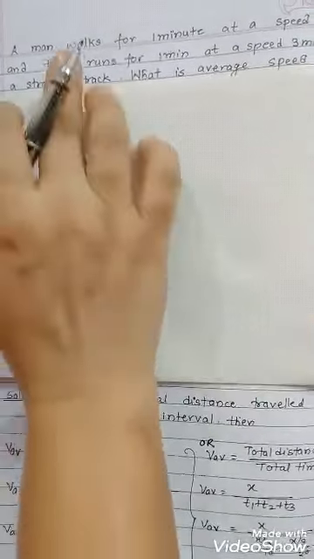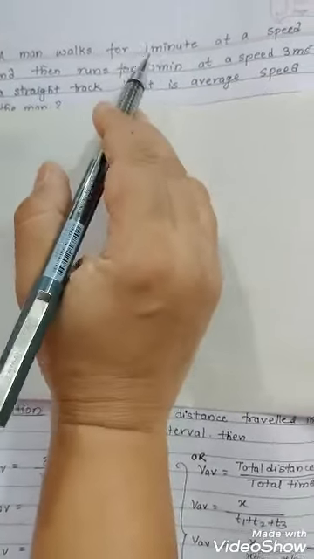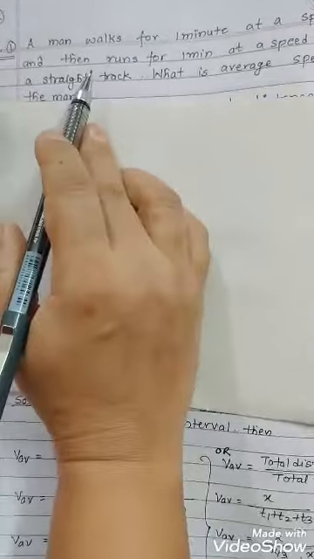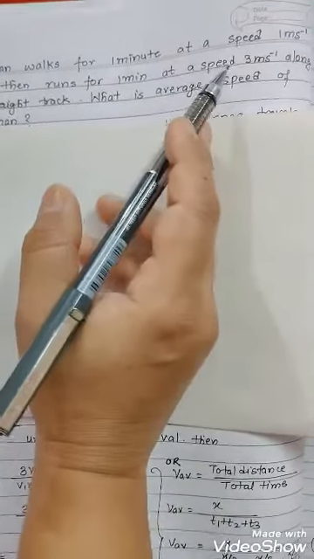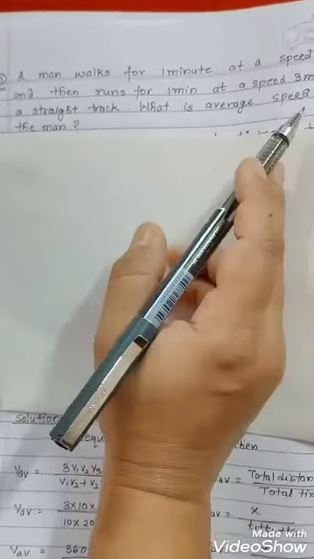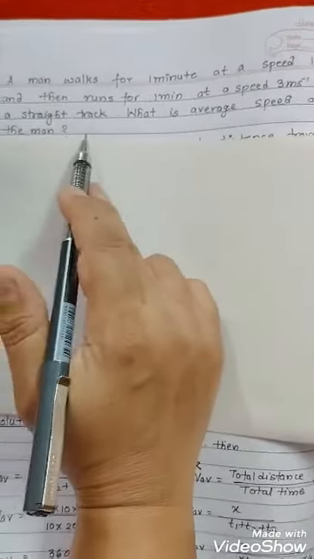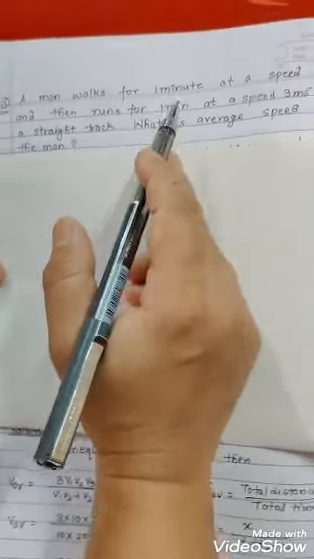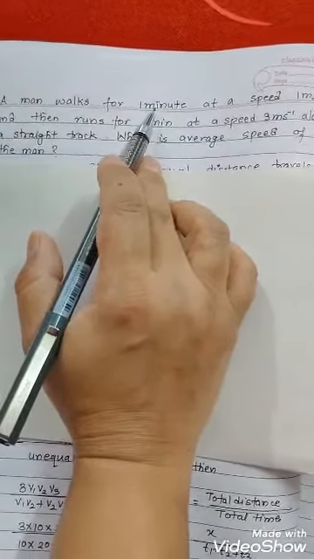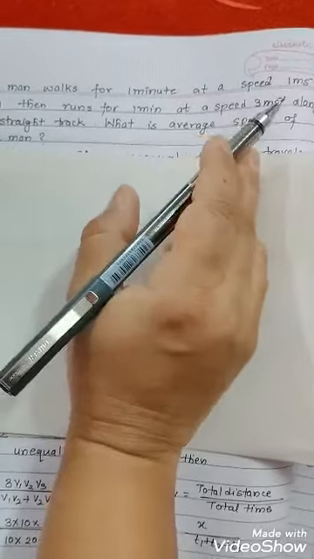Question given: a man walks for 1 minute at a speed of 1 meter per second and then runs for 1 minute at a speed of 3 meter per second along a straight track. What is the average speed of the man? If you watch here, the two times given are the same, that is 1 minute and 1 minute.